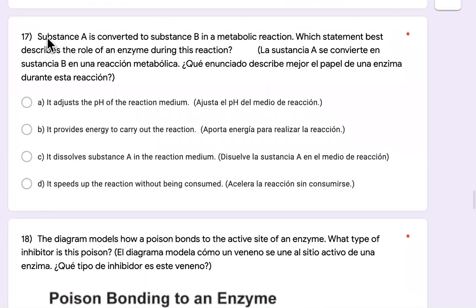Number 17, substance A is converted into substance B in a metabolic reaction. Which statement best describes the role of an enzyme in this reaction? What is something an enzyme will do? It adjusts the pH of the reaction medium. It provides energy to carry out the reaction. It dissolves substance A in the reaction medium, or it speeds up the reaction without being consumed. What is something enzymes do?